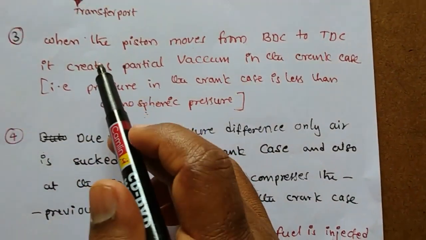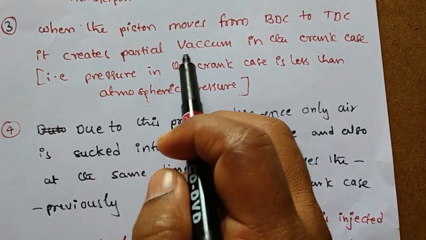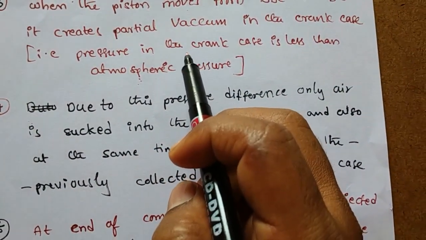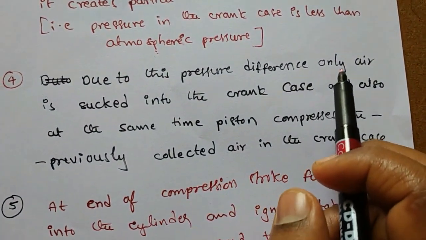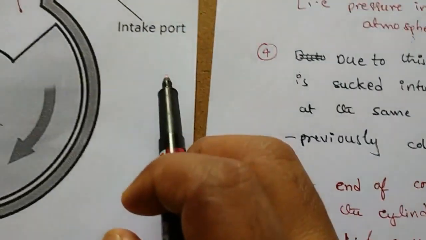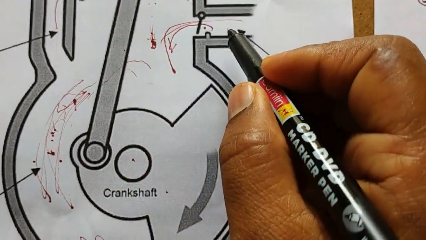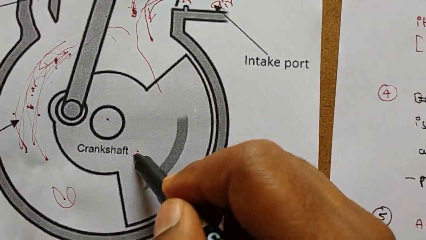Once again, when the piston moves from BDC to TDC, the piston creates partial vacuum in the crankcase, so pressure in the crankcase is less than the atmosphere pressure. So due to this pressure difference, only air will be sucked into the crankcase.